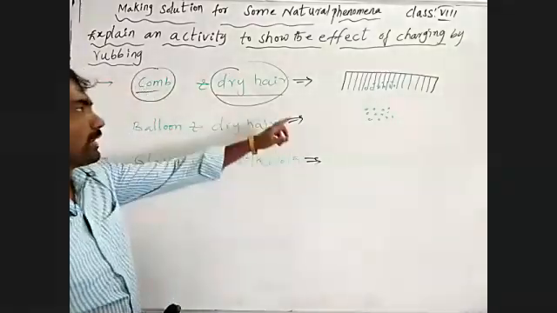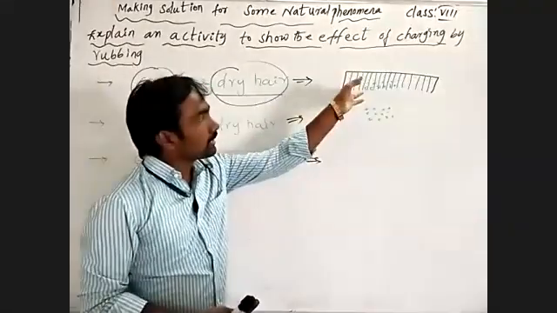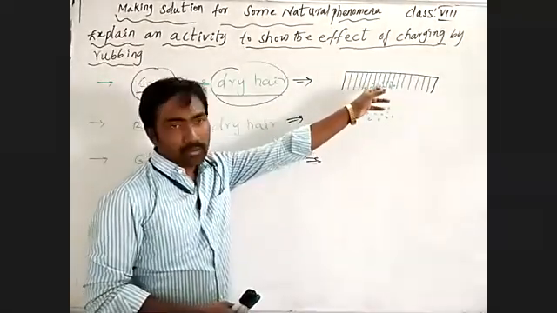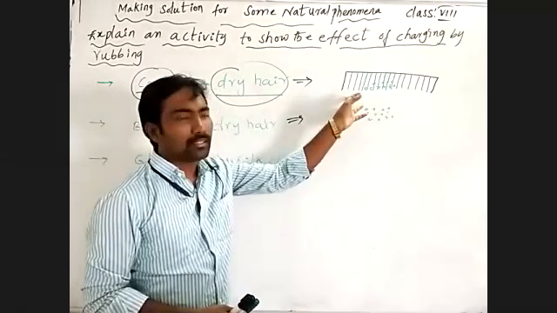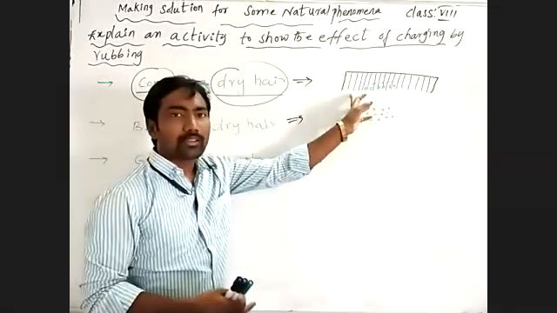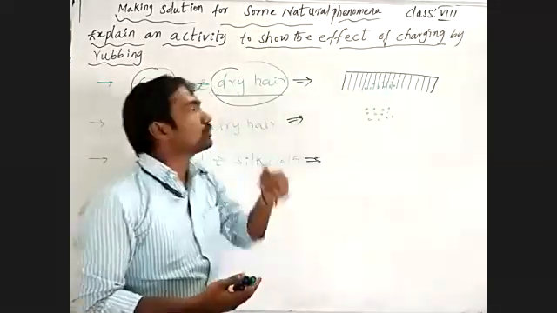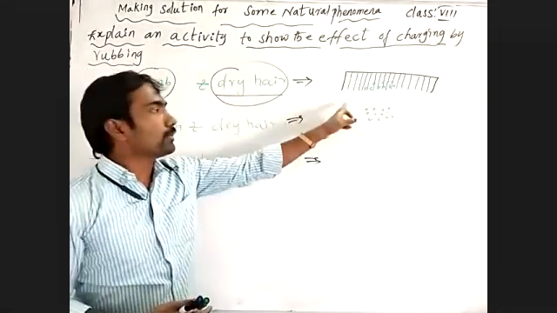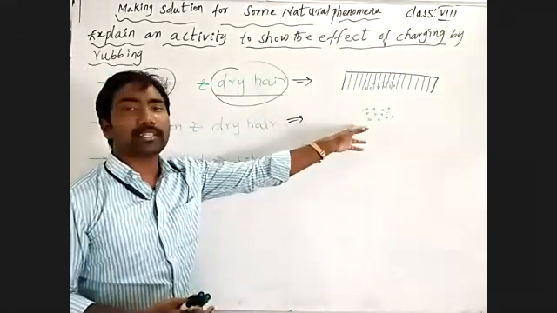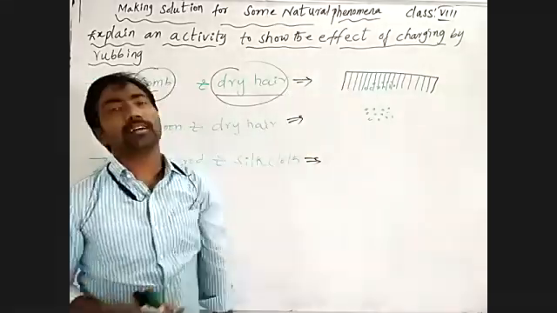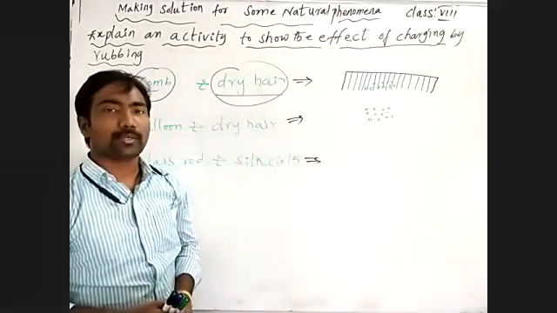Due to what happened, negative charge was acquired on the surface of the comb, which means the comb receives negative charge from the dry hair. While bringing it near uncharged particles, those will be attracted by the charged body.